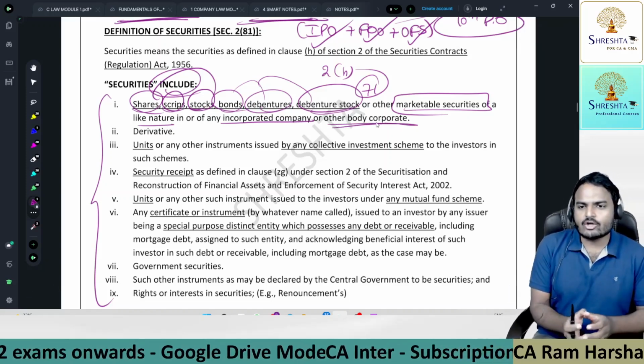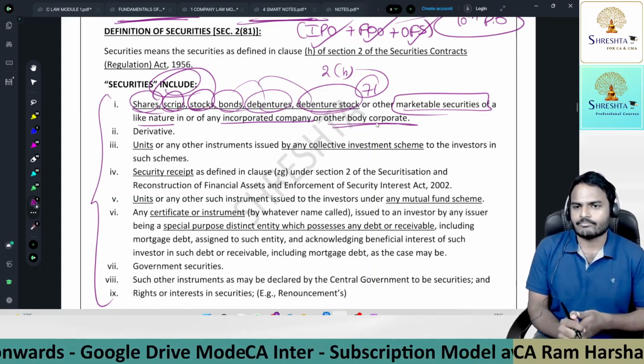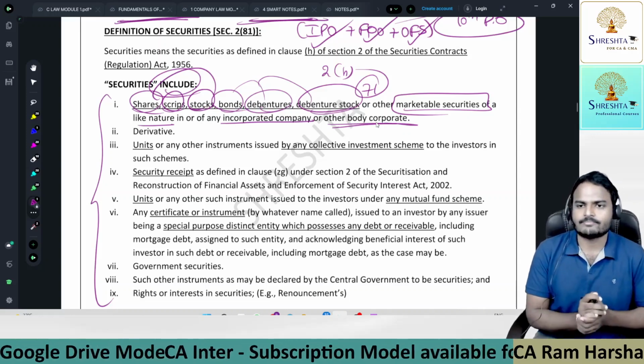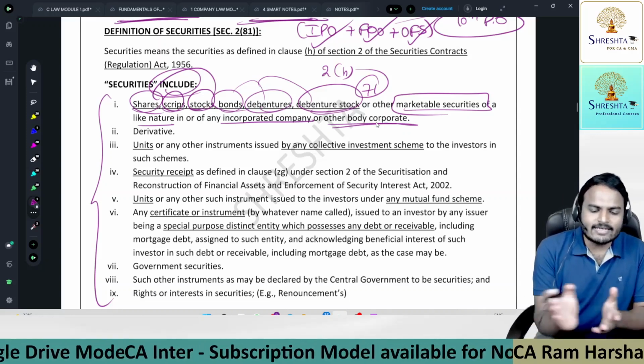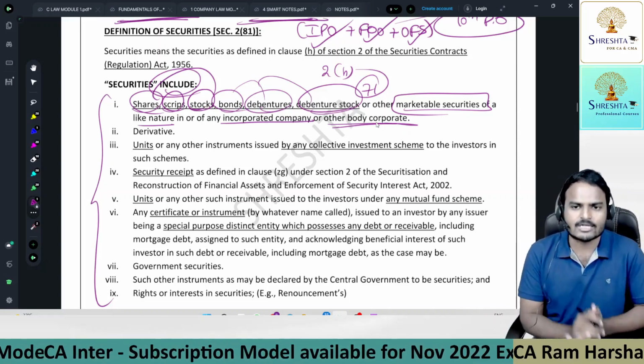Simply any security which is having marketability, that means simply transferability, we call it a security. That means shares, scrips, stock, bonds, debentures, all items come under the definition of securities.